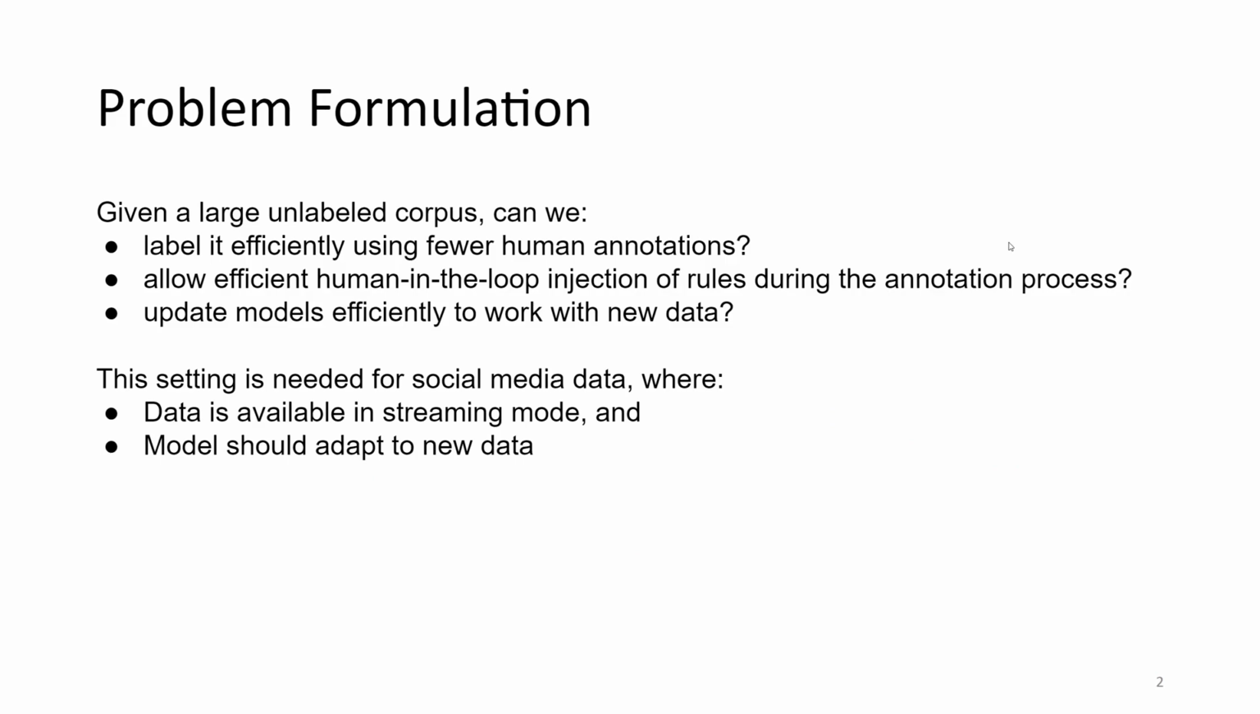What is the problem we are trying to solve? Our goal is, given a large unlabeled corpus, can we label it efficiently using fewer human annotations, allow efficient human-in-the-loop injection of rules during the annotation process, and update the models very efficiently as we train new models with the new data. This setting is very much needed for social media datasets where data is available in a streaming mode and the model is expected to adapt to new datasets.